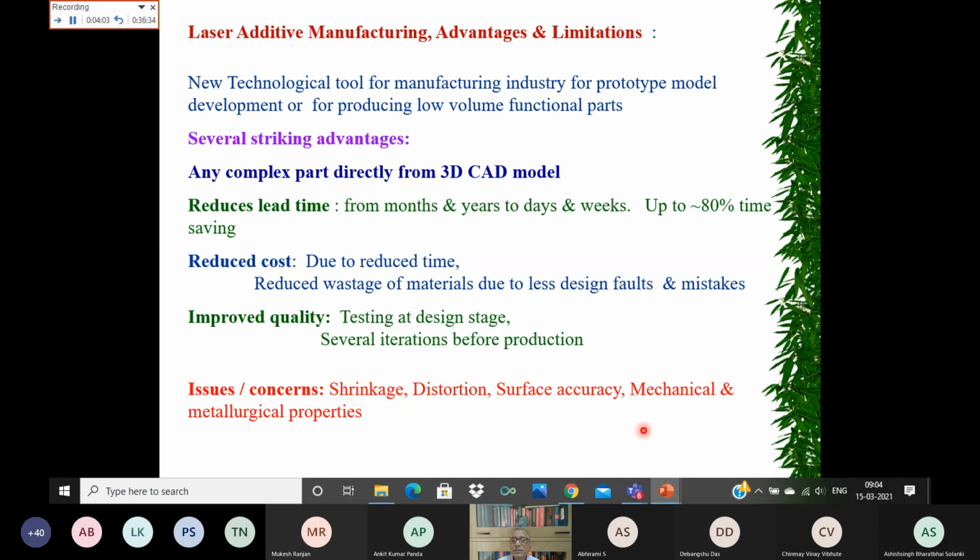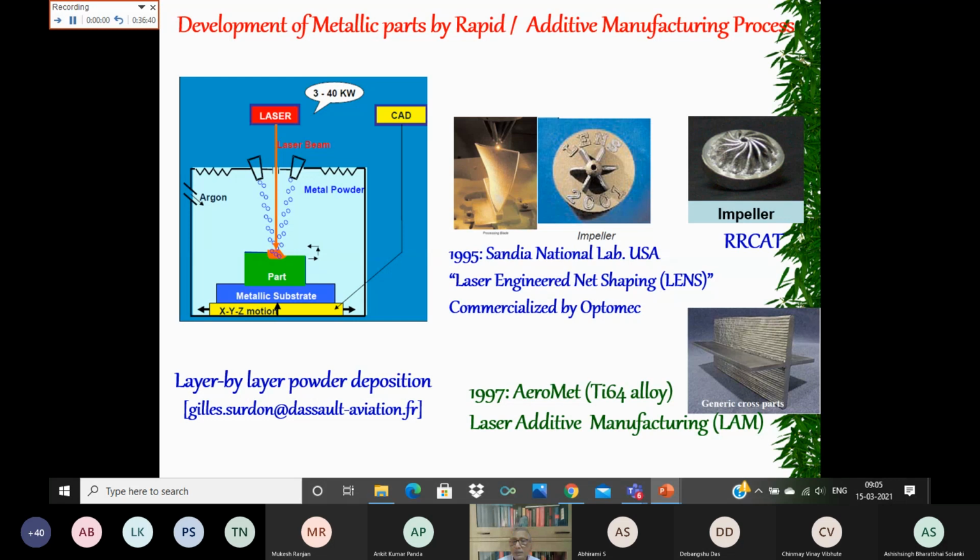Since the thermal history at different parts of this additive manufacturing, from top to bottom, when you are scanning the laser beam and depositing, may not be the same everywhere, the microstructure and therefore the mechanical properties may not be uniform. So these things need to be optimized, and that is the area where a lot of research is going on.